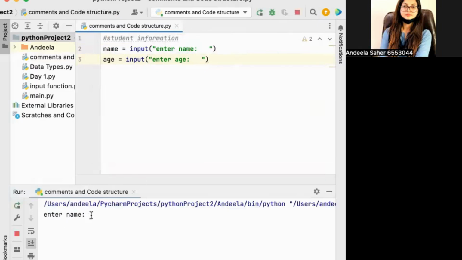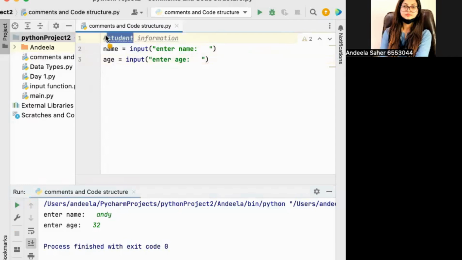You can't see the student information in the output. How is this? So let's run. The age is 32, for example, and the code is finished. We have exited the code. So listen to me.